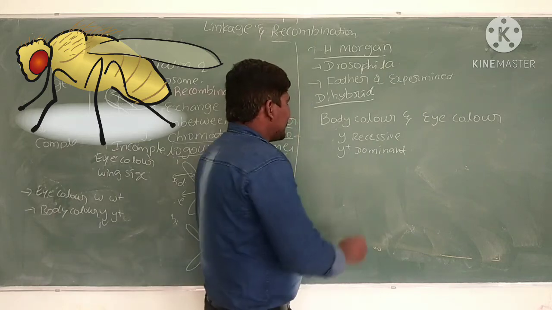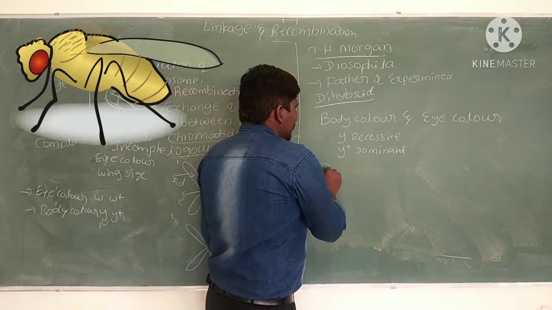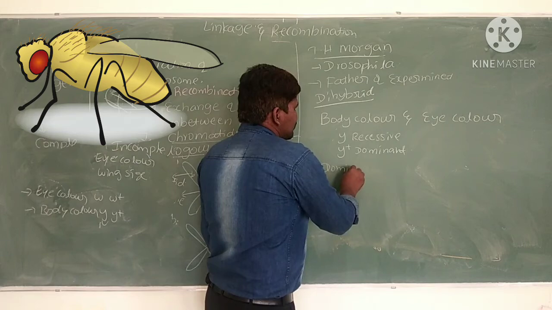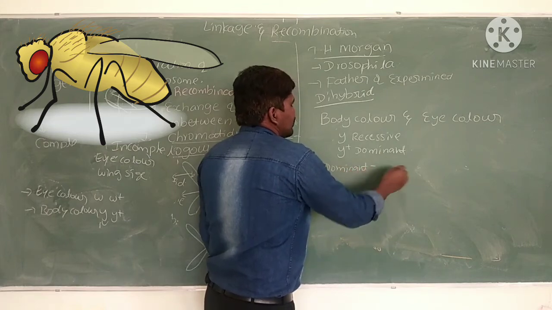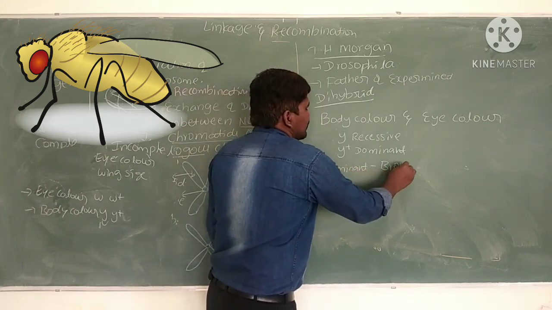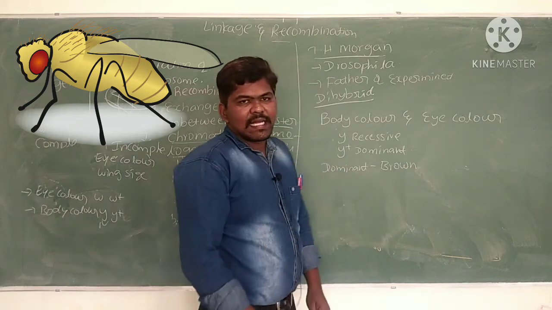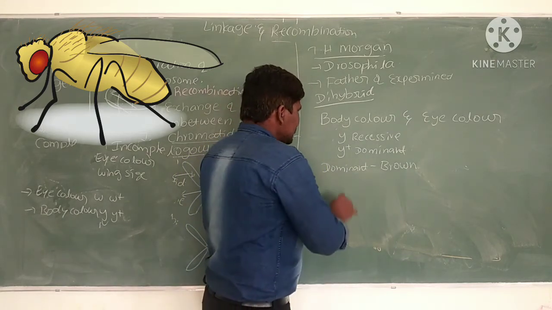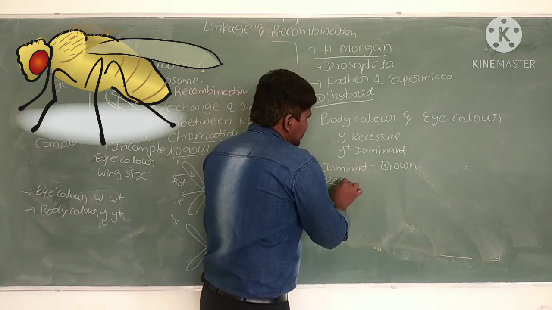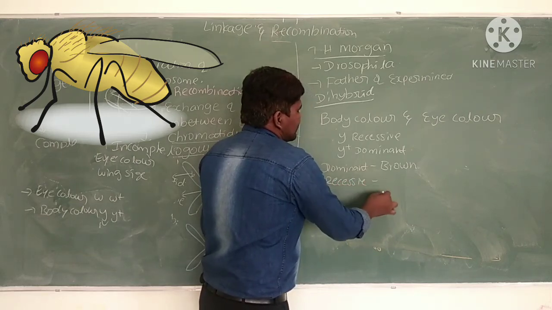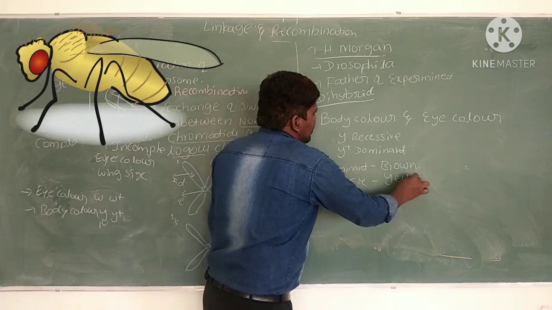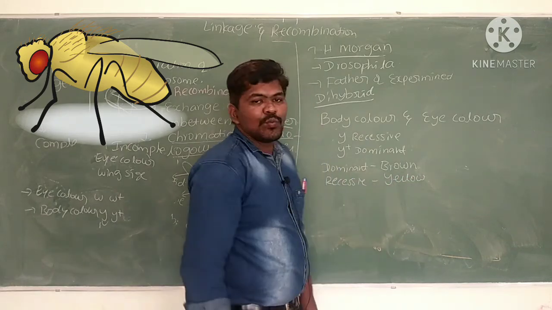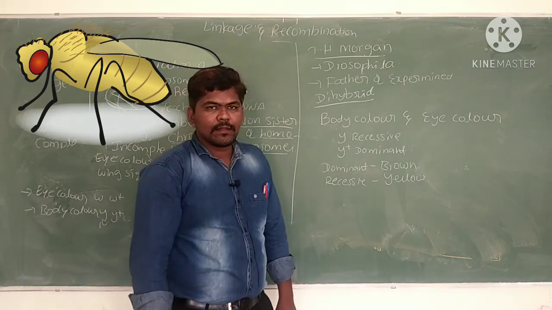The dominant body color in Drosophila is brown, meaning the y plus allele gives brown color to the Drosophila. Then the recessive body color is yellow. Yellow is the recessive body color in Drosophila.